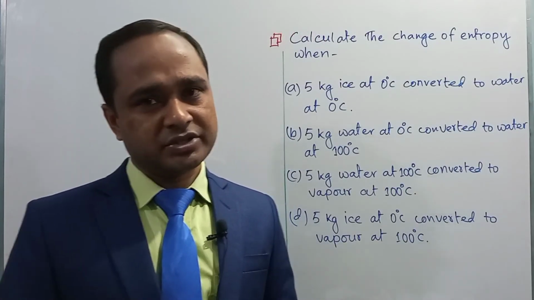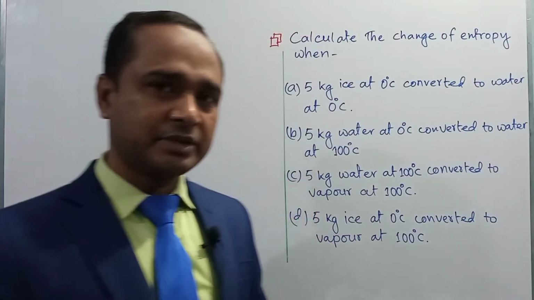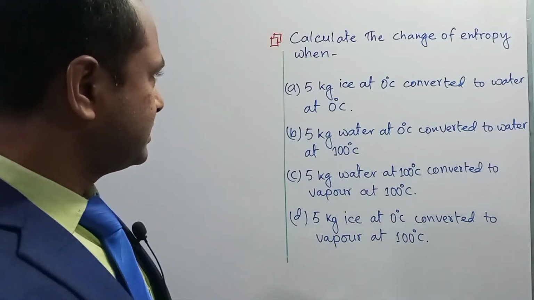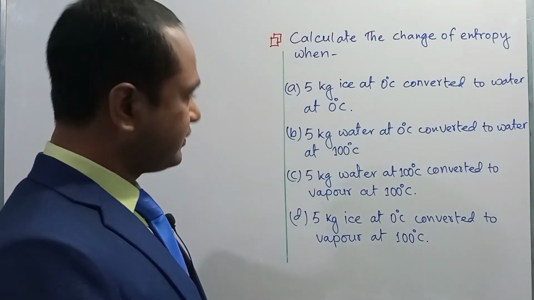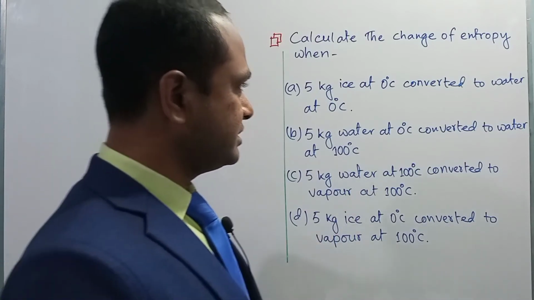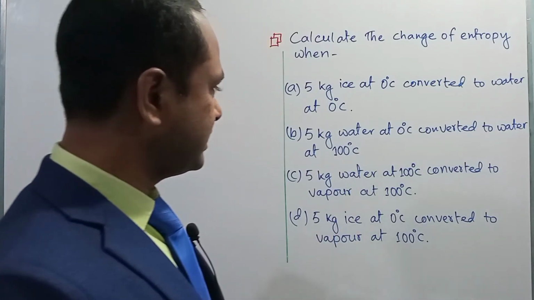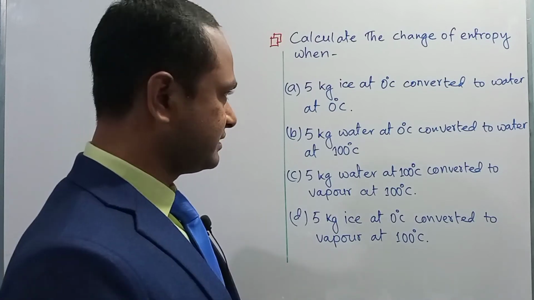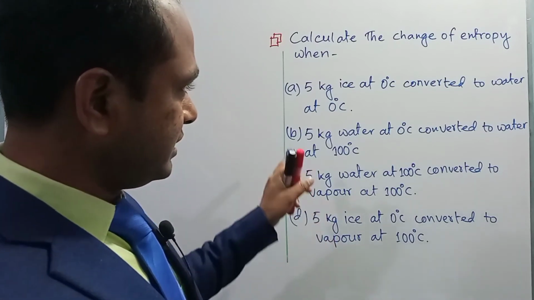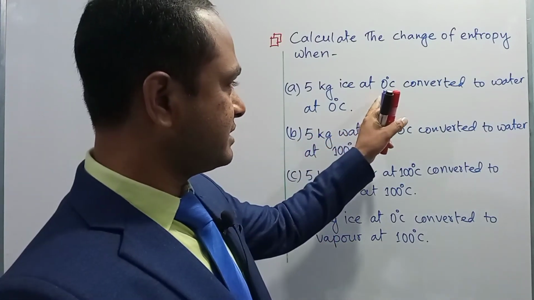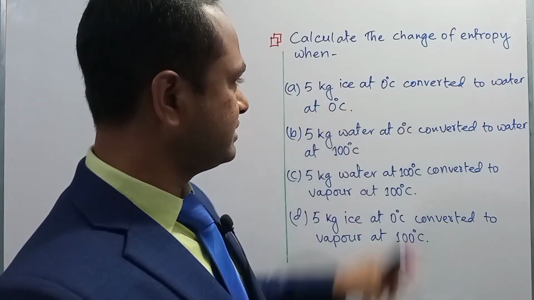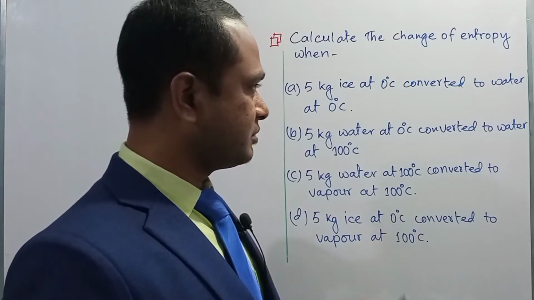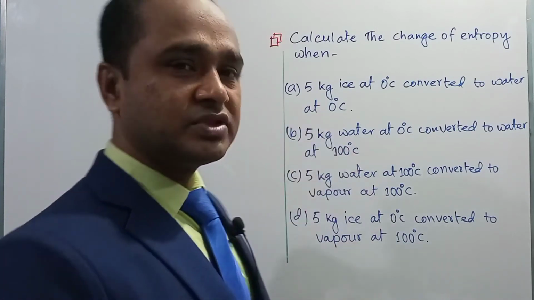Okay, dear student, here is our mathematical problem. Calculate the change of entropy when 5 kg of ice at 0 degrees Celsius is converted to water at 0 degrees Celsius. Here you can observe that the temperature remains the same: the ice was at 0 degrees Celsius and the converted water was also at 0 degrees Celsius.